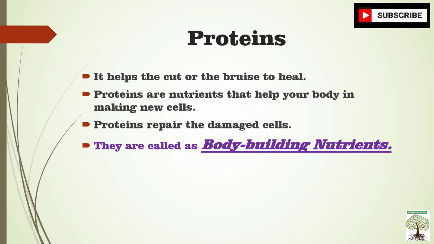So bodybuilders have lots of proteins in their diet because they need to build their body, they need to build their muscles, right? So small children need to have proteins in their diet regularly because their bodies are still growing. So proteins are the food which gives you muscles. Okay, so proteins are body building food. The food items rich in proteins are called body building food.